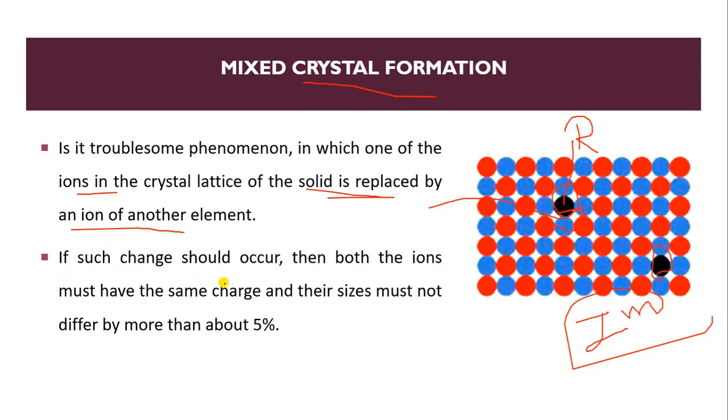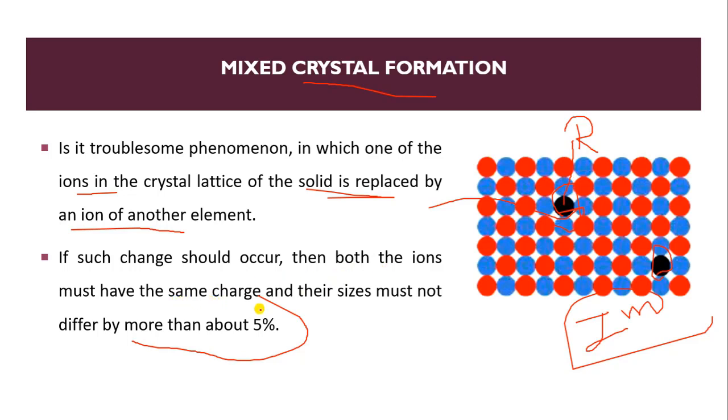If such a change occurs, then both ions must have the same charge, and their size must not differ by more than about 5%. If this kind of impurity comes and produces a crystal, there are two conditions.